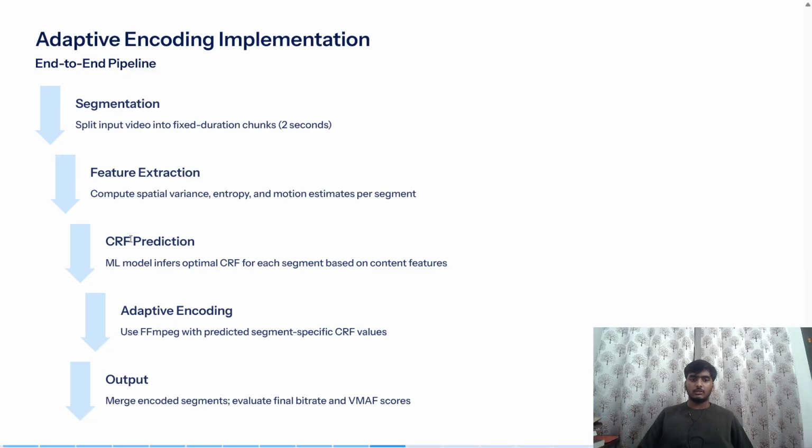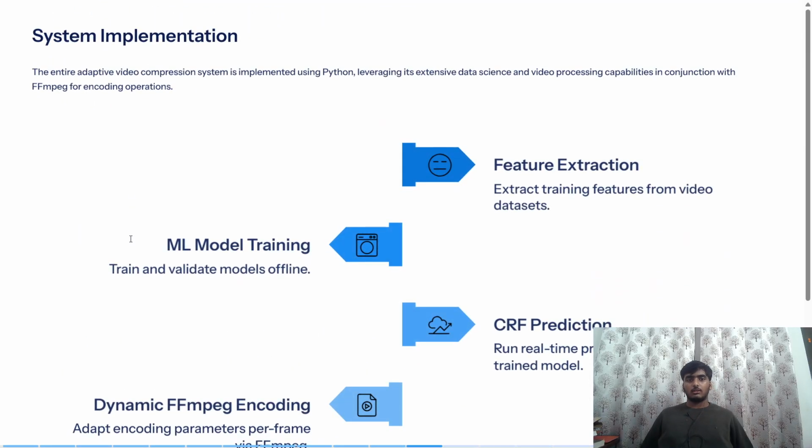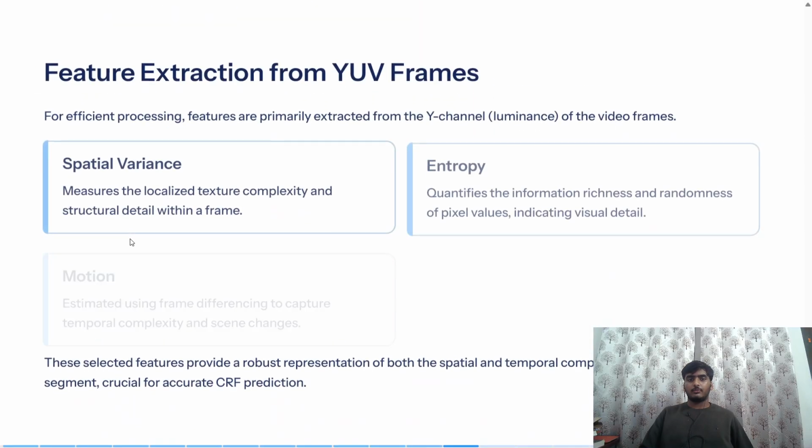And this CRF value can be used for encoding. And finally, the output is given. At the output stage, you can use the encoded signals and evaluate bitrate and VMAF results. So the system implementation was first feature extraction, then model training, CRF prediction, then dynamic FFmpeg encoding. That was our implementation.